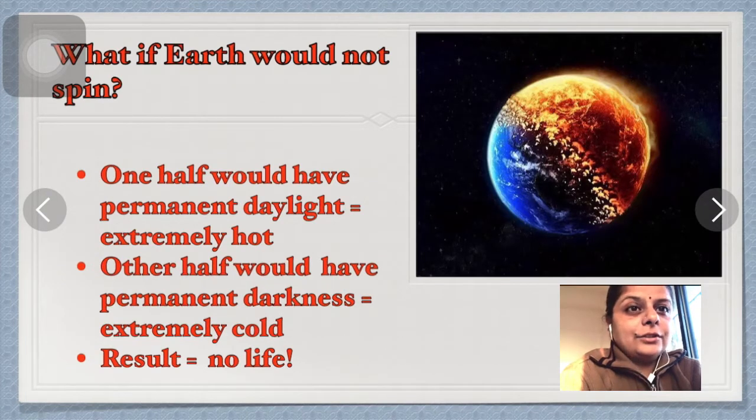What if earth would not spin? If the earth would stop spinning, one half would have permanent daylight, which will make earth extremely hot. The other half would have permanent darkness, which will make earth extremely cold, which is not at all suitable for life to exist on the earth.